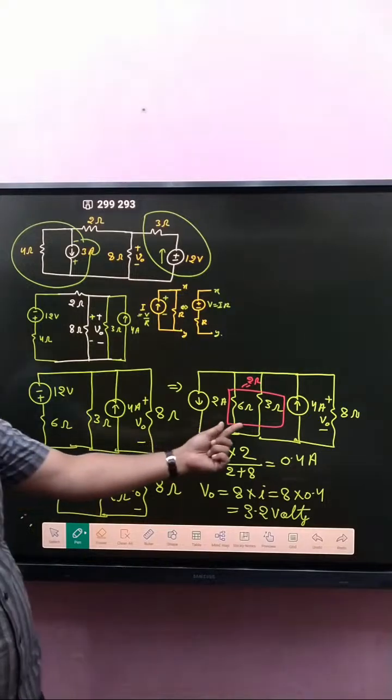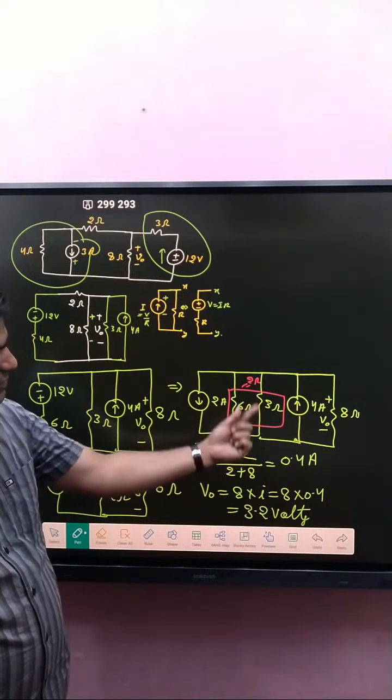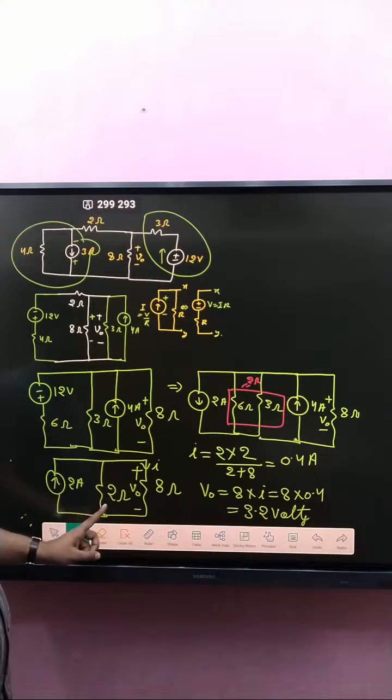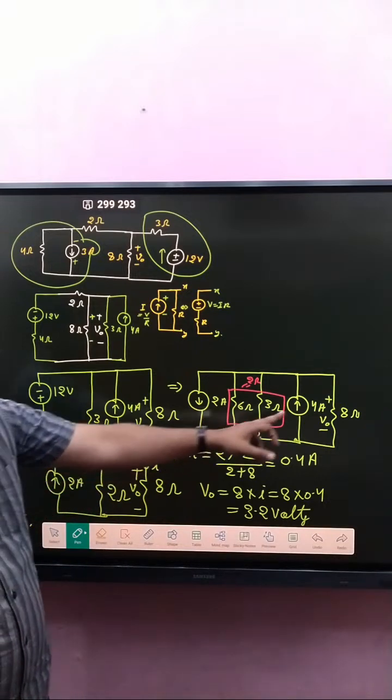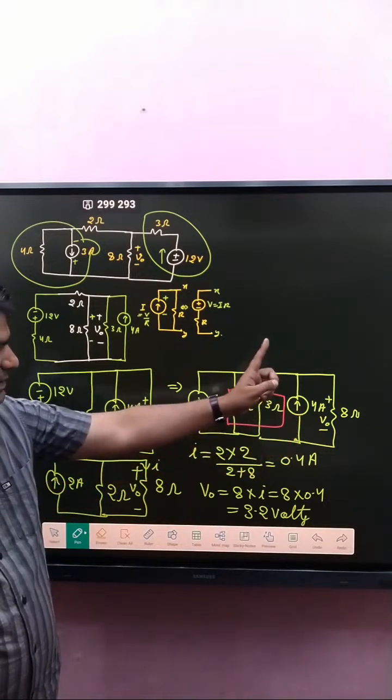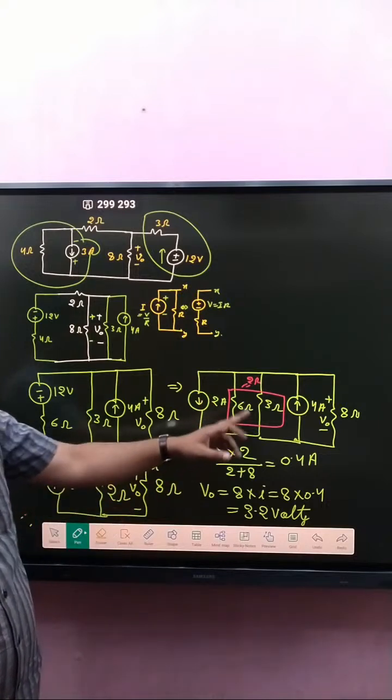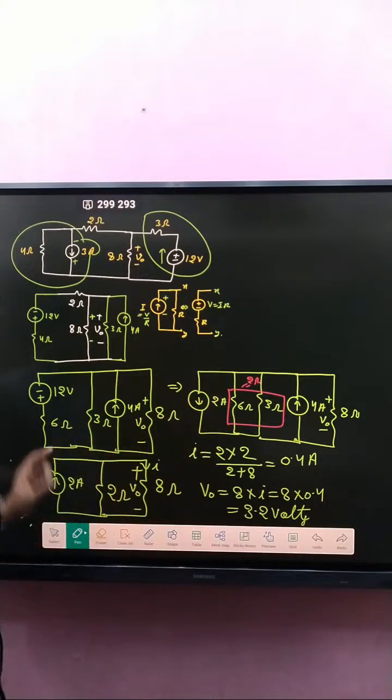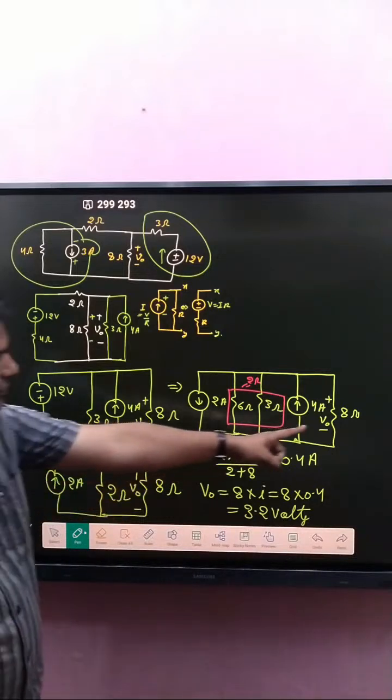These two are parallel, so the combination of these two is how much? 2 ohm. And 4 ampere is in the upward direction, and this one is downward. So 4 minus 2 is 2 ampere in the upward direction. Both are parallel, that's why connect directly. After that, here 8 ohm connects here.